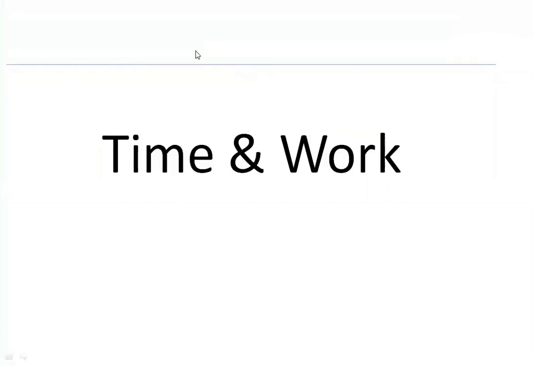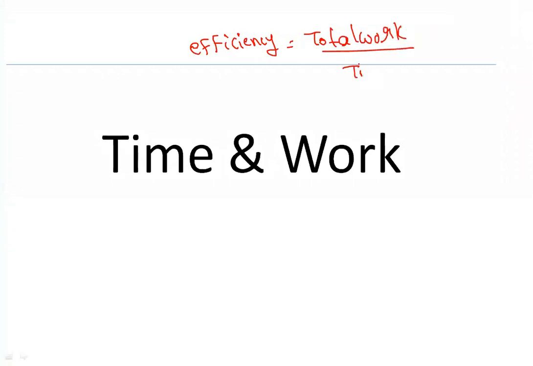Okay. So as we have speed equal to distance by time, in the concept of time and work we have a basic formula. One basic formula we have is nothing but efficiency of a person equals total work divided by time. Efficiency of a person equals total work divided by time. What is the meaning of this?